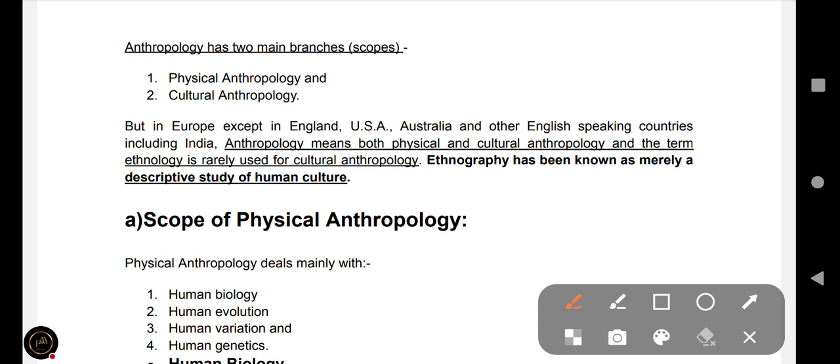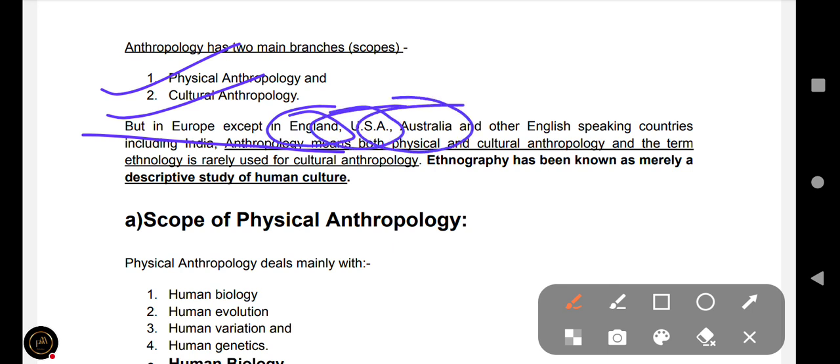But attention here: both physical anthropology and cultural anthropology are studied in Europe, except in England, the USA and Australia and other English speaking countries, including India.